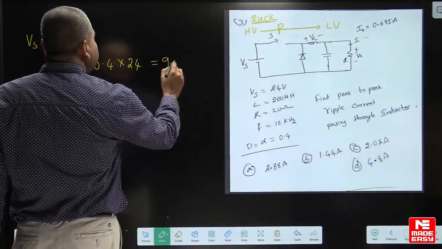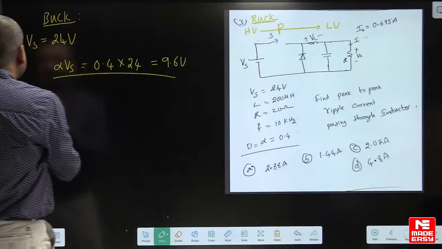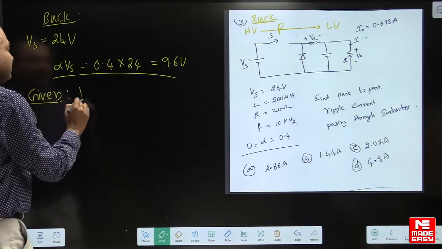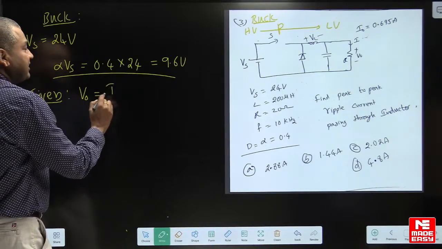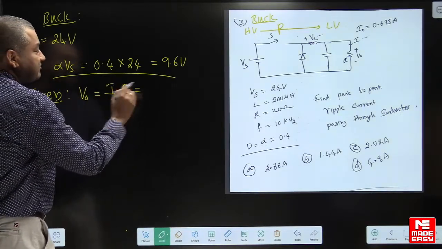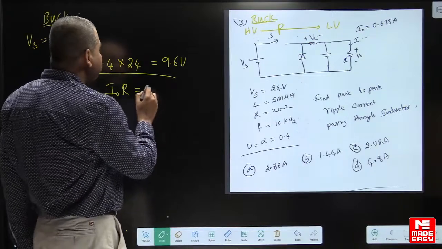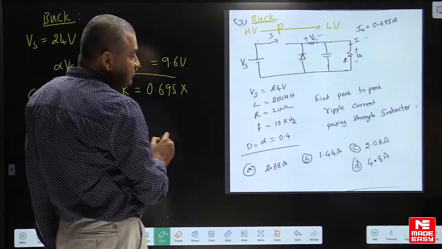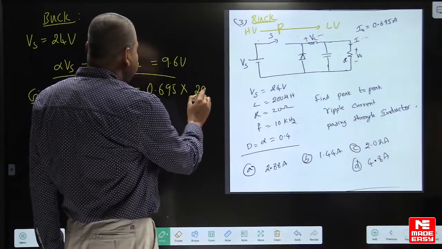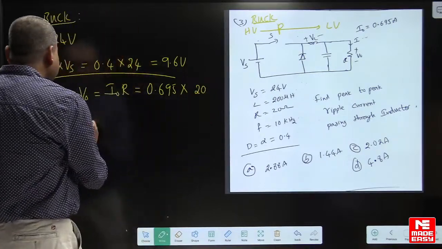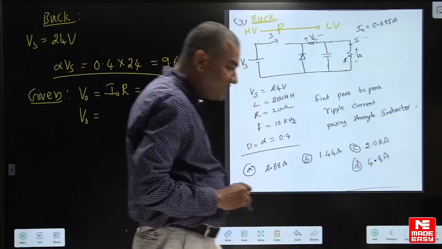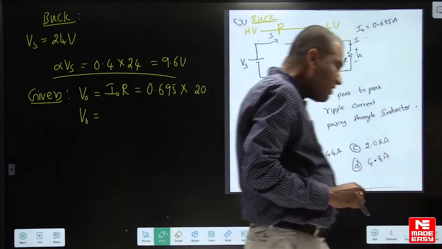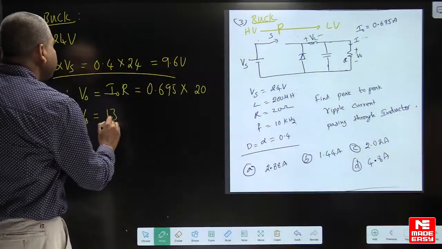This is 9.6 volts. But given what is V0? Given V0 is equal to, directly you can write I0 into R. I0 is 0.695, R is equal to 20 ohm. Multiply that, and you will get 13.9 volts.